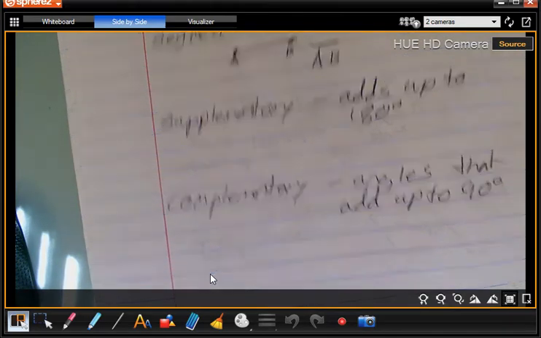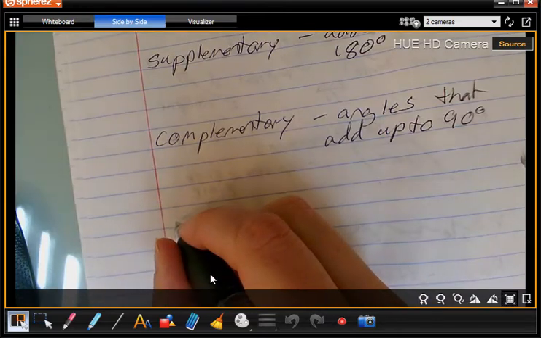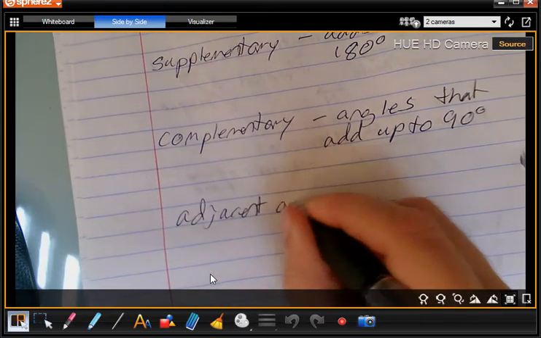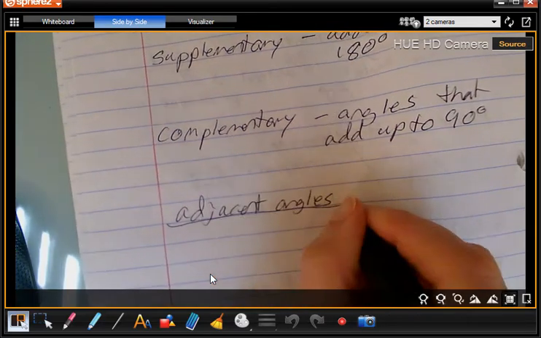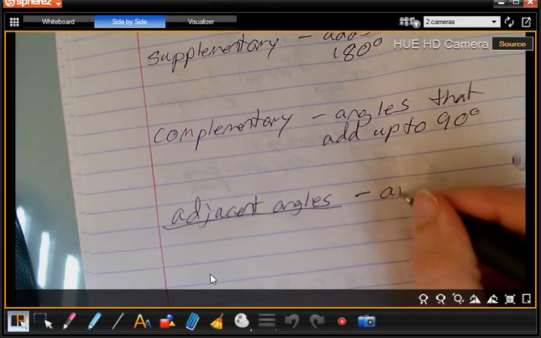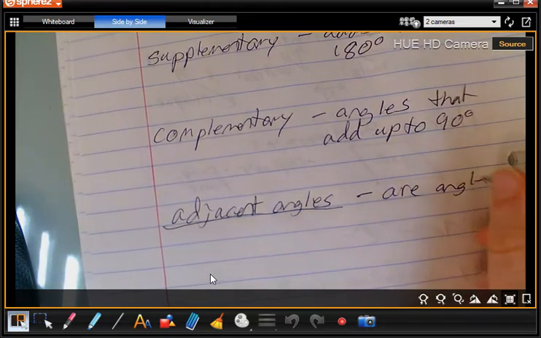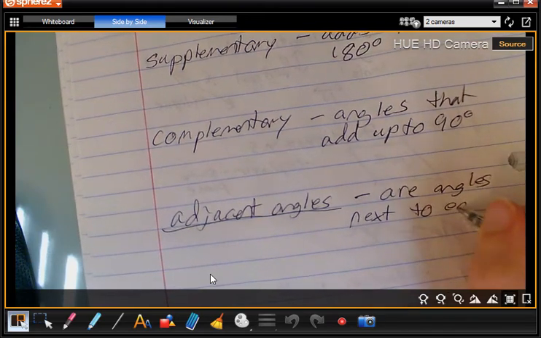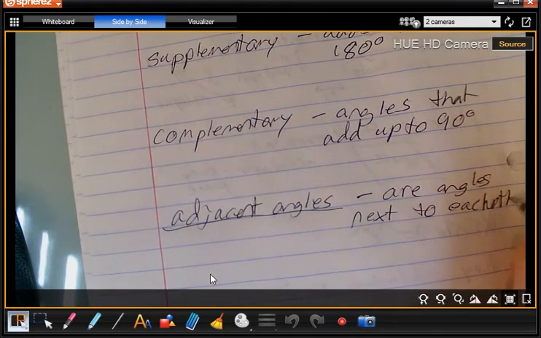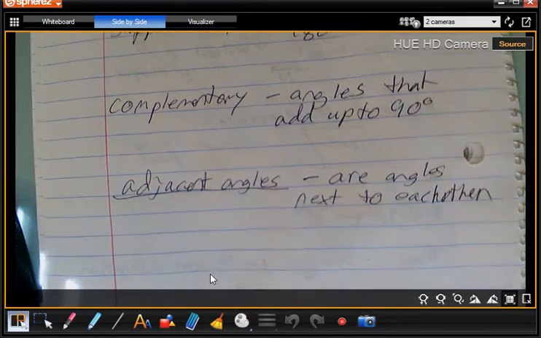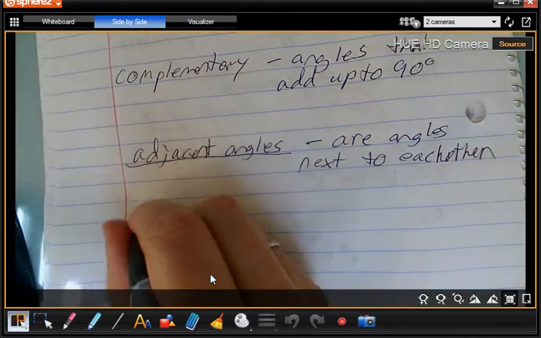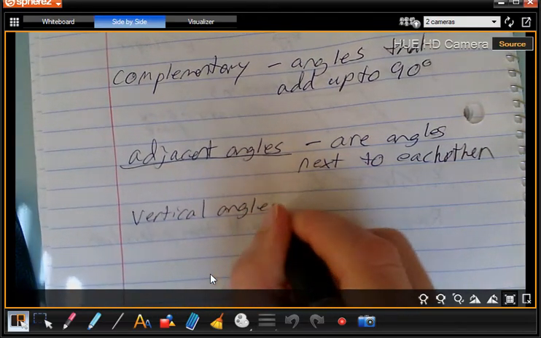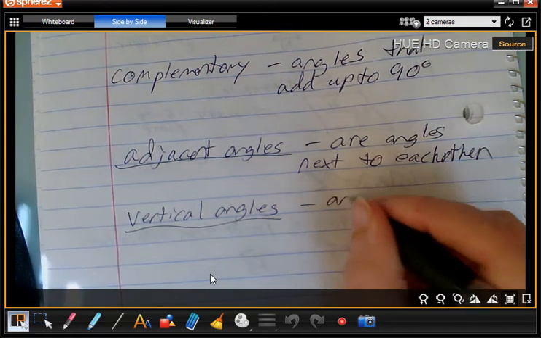Okay, let's talk about adjacent. Adjacent angles are angles next to each other. Vertical angles are equal.